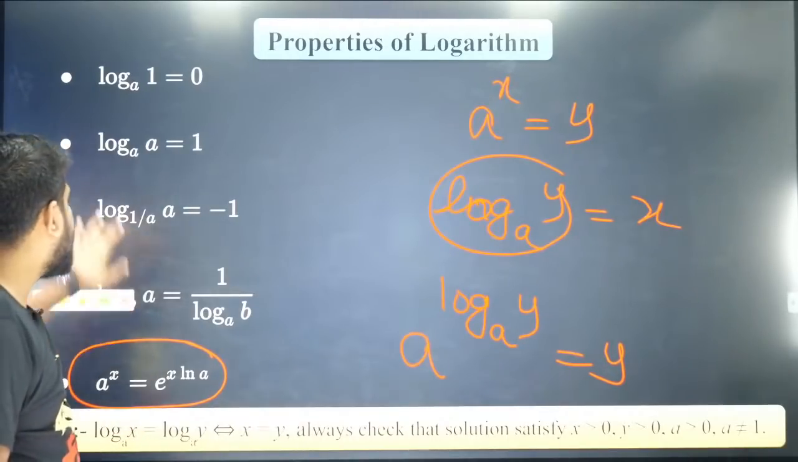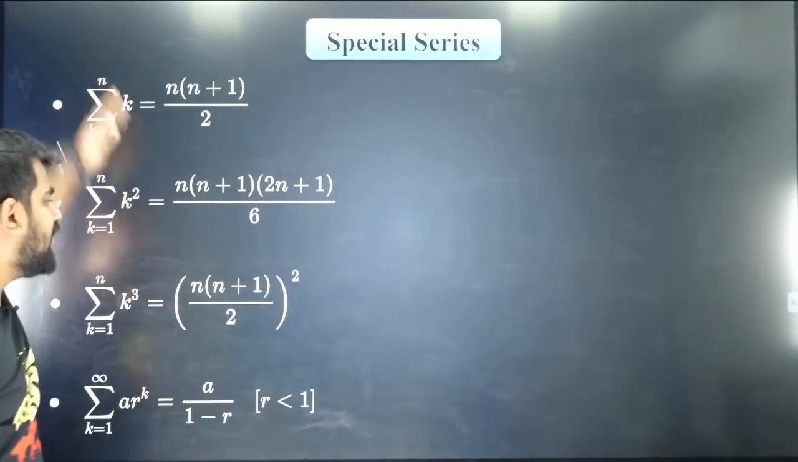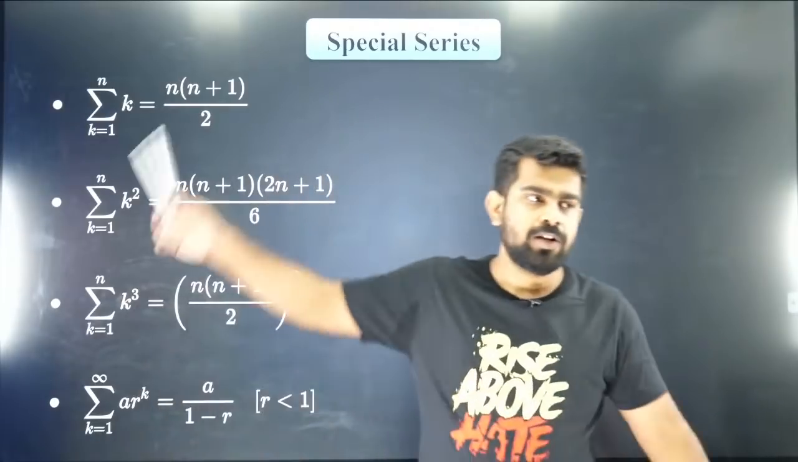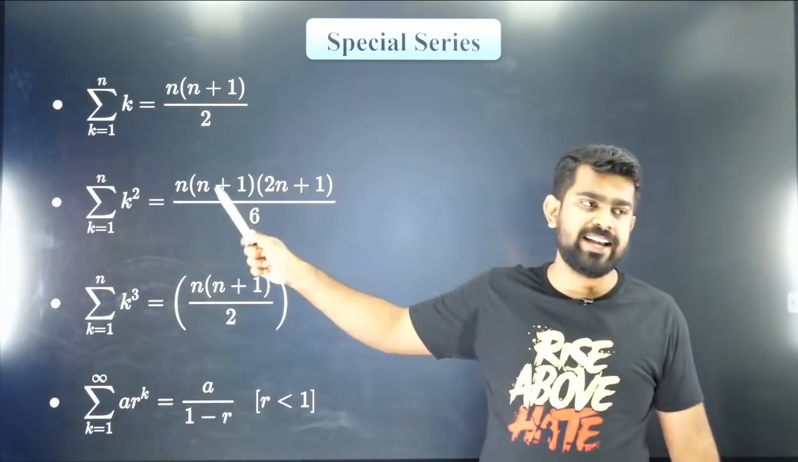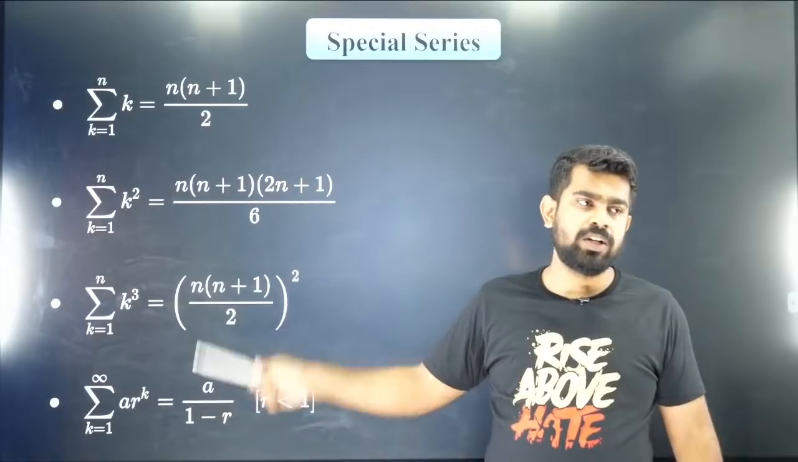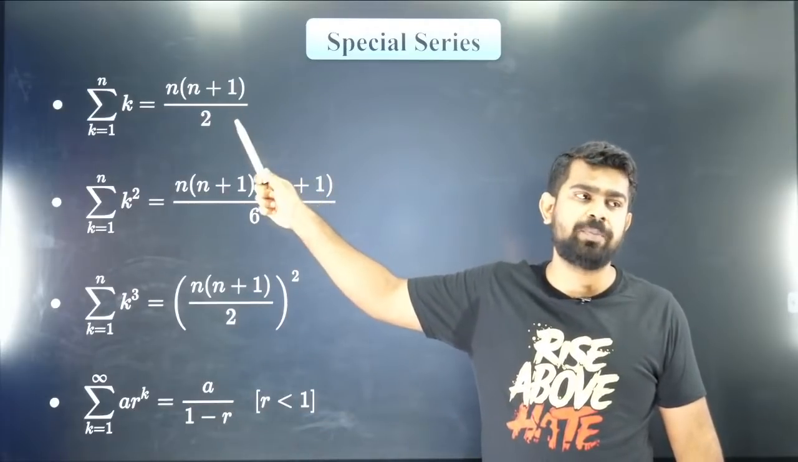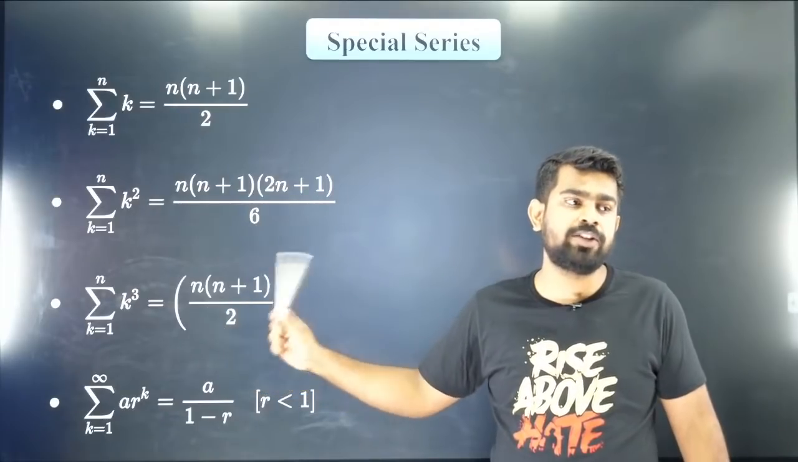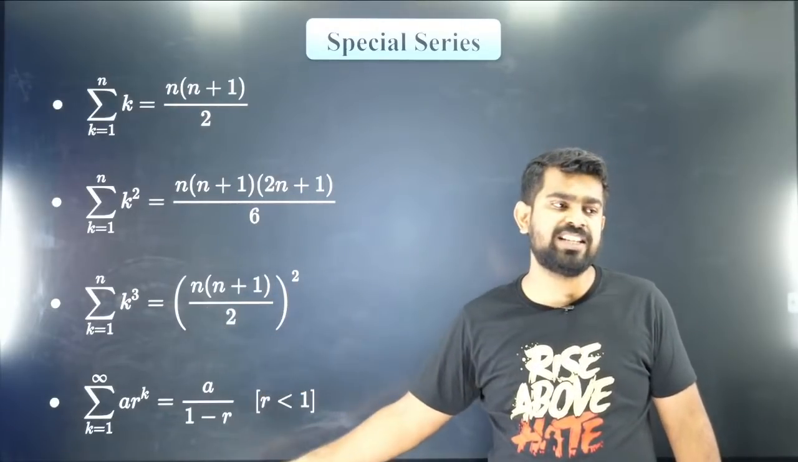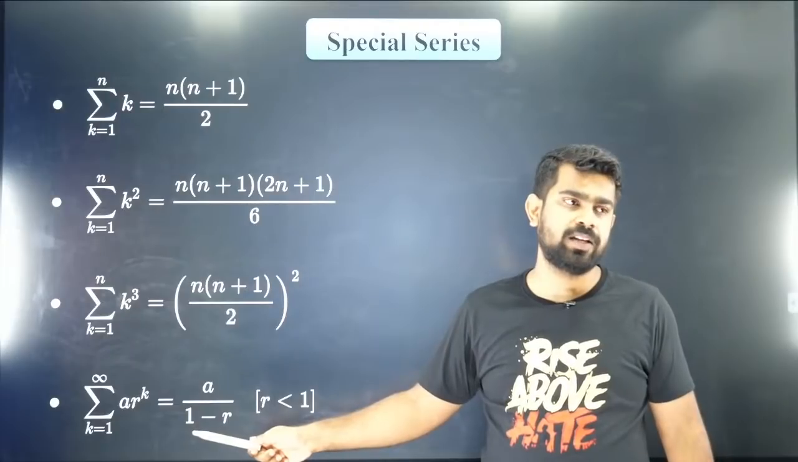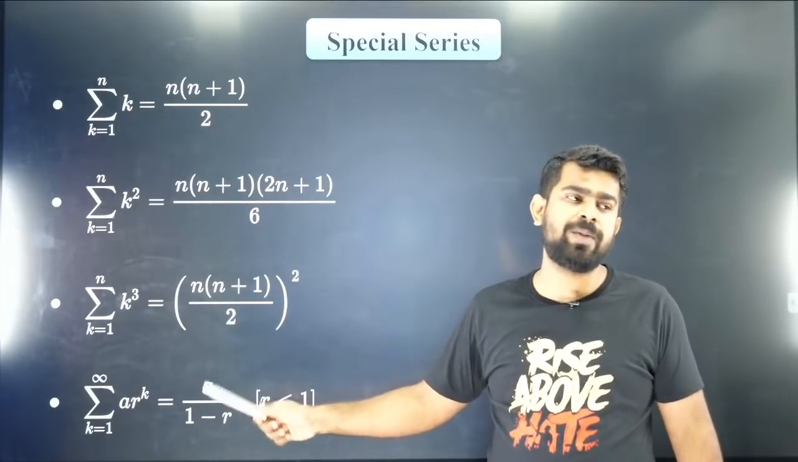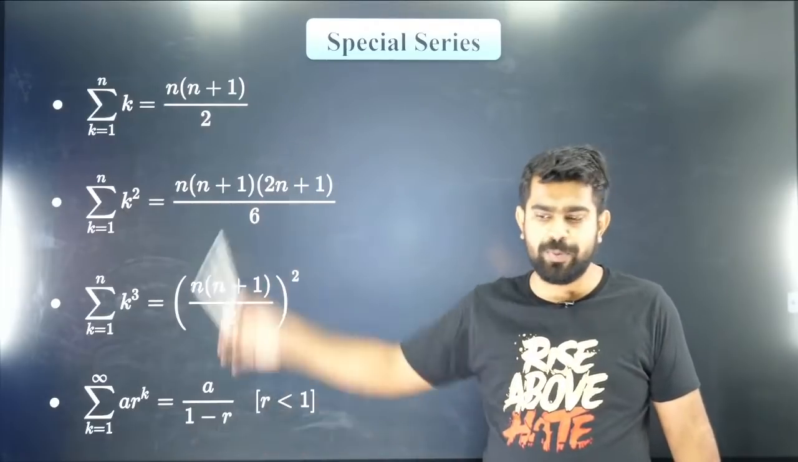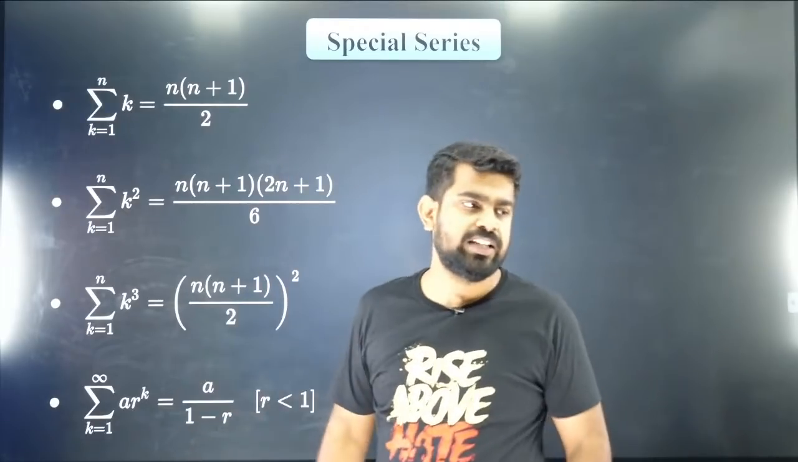Okay, so people, with that, let me move forward to the last slide, which I'm sure everybody knows. So this is sigma k, this is sigma k square, this is sigma k cube. So sum of first n natural numbers, sum of first n square of natural numbers, sum of first n cubes of natural numbers, and this is a GP, infinite GP. So infinite GP sum is a by 1 minus r, where a is the first term and r is the common ratio. I hope you guys got it, and with that we are done.